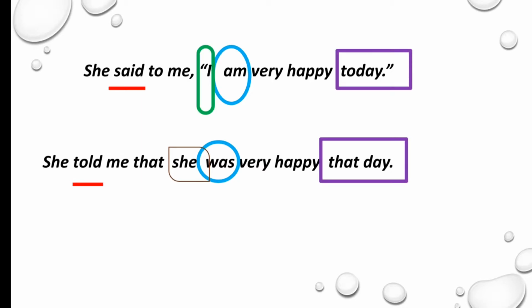So we realize that when we change a sentence from direct speech to indirect speech, the reporting verb changes along with the pronoun, the verb and the adverb. Let's try to understand this concept with more rules and examples.